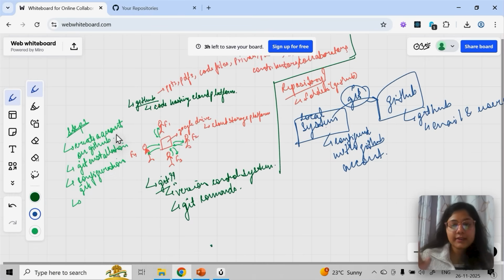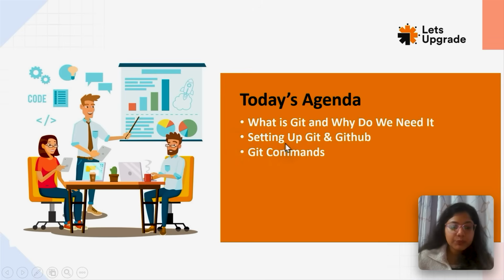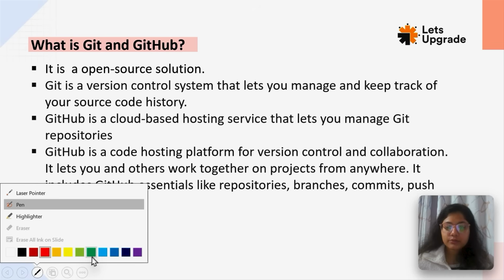So firstly I gave you an idea of what is GitHub and what is Git. Then we created a GitHub account and we installed Git. Then I'm telling you the next step is configuration, but why we have to do it. So let's do it quickly. Before this, you can clearly see this is your PPT, so let me quickly read through it before we start with the configuration part, because after configuration starts, it's all commands that we have to remember.